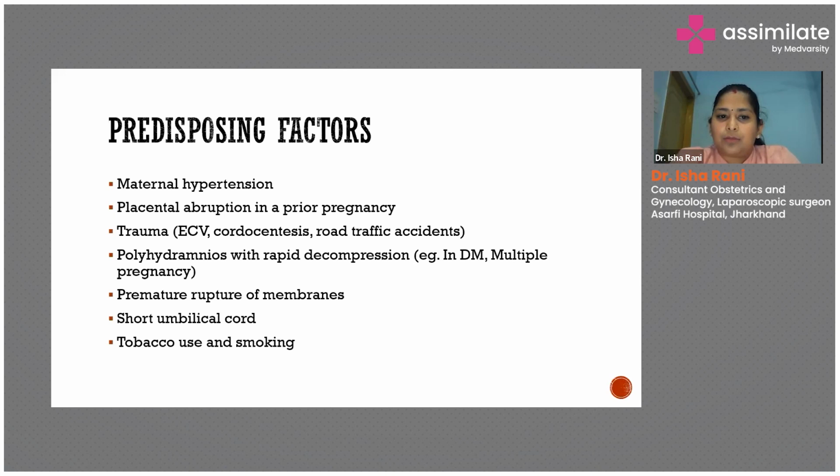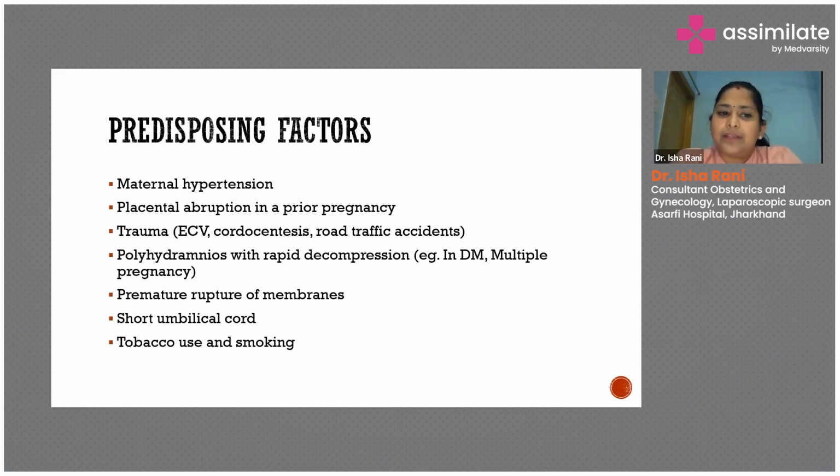In polyhydramnios, if there is rapid decompression, as we see in cases of diabetes mellitus or multiple pregnancy, in cases of premature rupture of membranes, or if there is a short umbilical cord, it gives traction and leads to premature separation of the placenta.